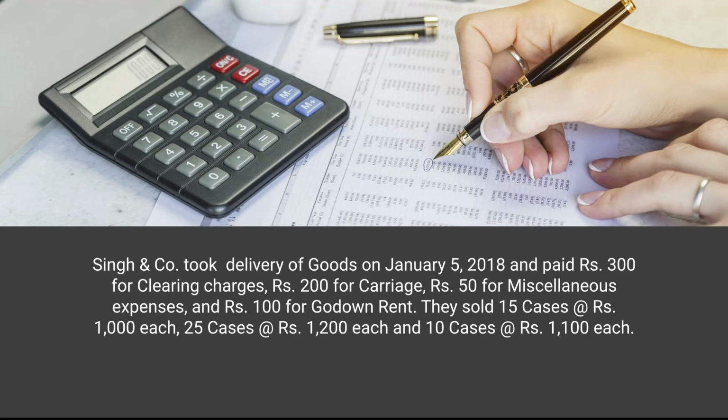It is mentioned here that 15 cases were sold at the rate of rupees 1000 each, it means 15,000. 25 cases at the rate of rupees 1200, it means 30,000. So 30,000 and 15,000 is 45,000, and 10 cases at the rate of 1100 each, 11,000. So 45,000 plus 11,000 is 56,000. So this amount of 56,000 is okay.